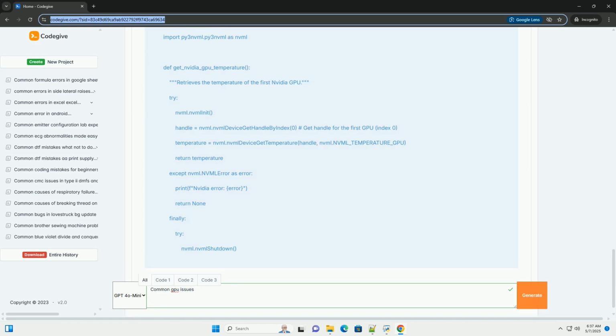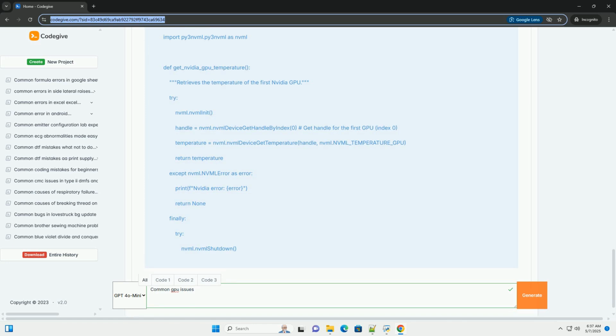Event Viewer, Windows. Check the Windows Event Viewer for error messages related to the GPU. This can provide clues about the cause of the problem. Seek professional help. If you are unable to diagnose or fix the problem yourself, consult a qualified computer technician.